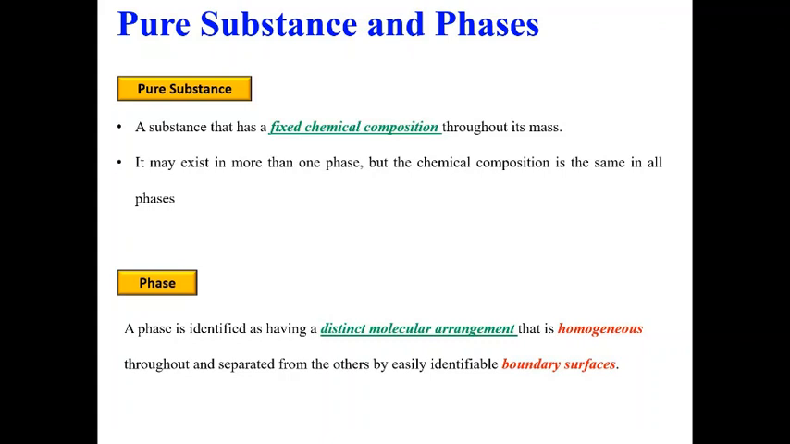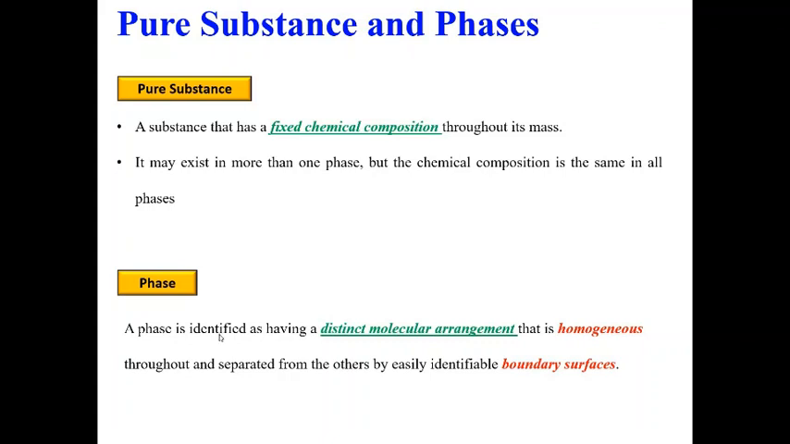What we saw in the last slide, it could be either an element or a compound. A pure substance can have more than one phase, but the chemical composition is the same in all the phases. For example, we can have liquid water and water vapor. So both have a compound which is called water. They have different phases, but the chemical composition of water is the same in both liquid as well as vapor form. Now let us see what a phase is.